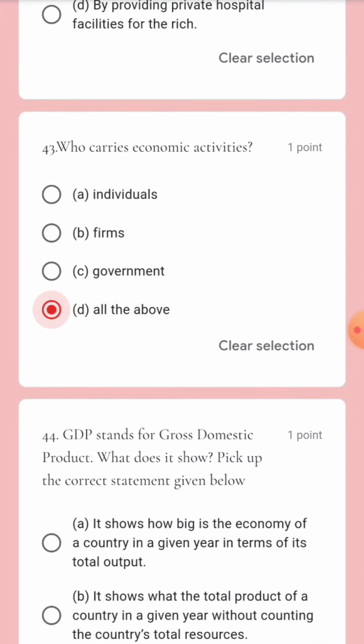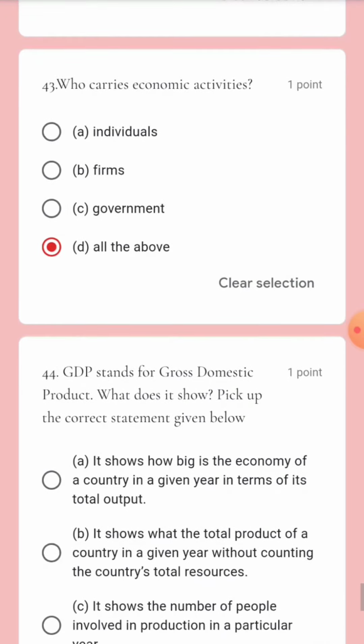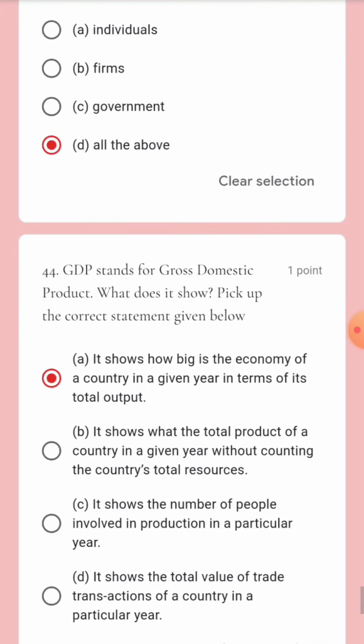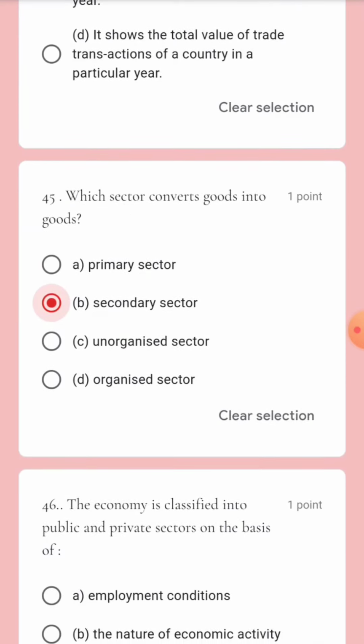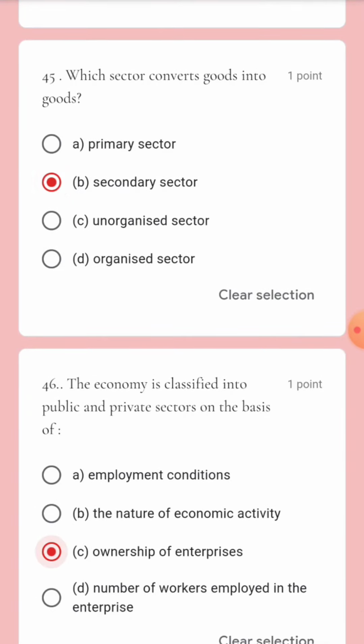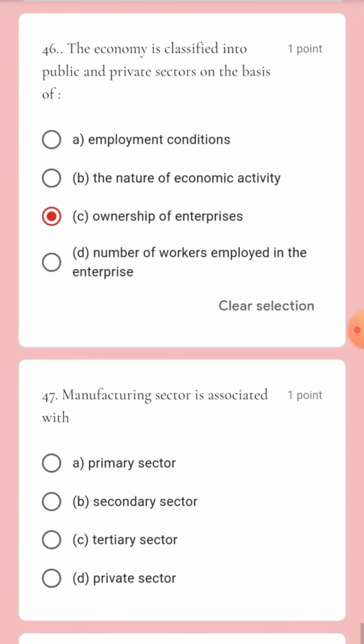GDP stands for gross domestic product. What does it show? Pick up the correct statement given below. It shows how big is the economy of a country in a given year in terms of its total output. Which sector converts goods into goods? That is secondary sector. The economy is classified into public and private sector on the basis of ownership. That is option number C. Manufacturing sector is associated with secondary sector.